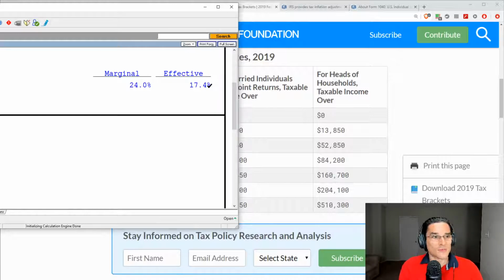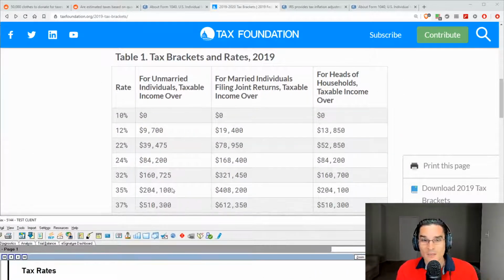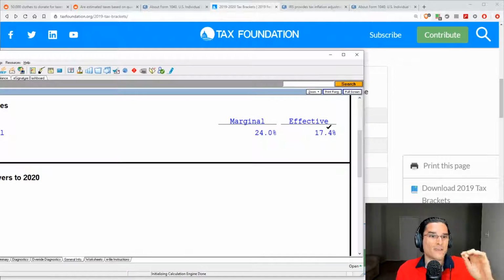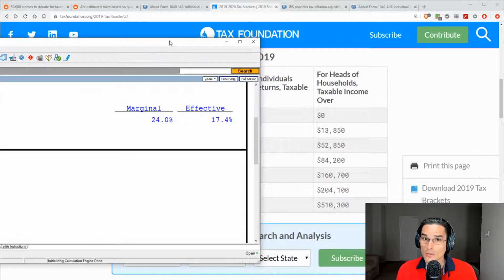Two different perspectives, two ways of looking at it. But at the end of the day, if you equate the word marginal to the brackets, you'll be on your way. If you equate effective tax rate with the effective cost, or what am I paying in terms of taxes per dollar of taxable income, you'd be using the effective tax rate. So they're both important analysis tools. They're both important planning tools, but you're in for a really ugly surprise if you use effective tax rate when you should be using marginal, or the other way around. That goes for professionals, and that goes for just people that are trying to figure out their tax situation, because I've seen both really screw this up, and it's not a good outcome generally.